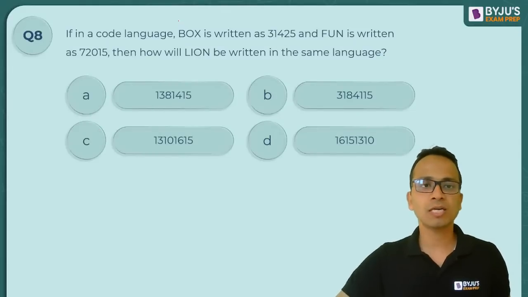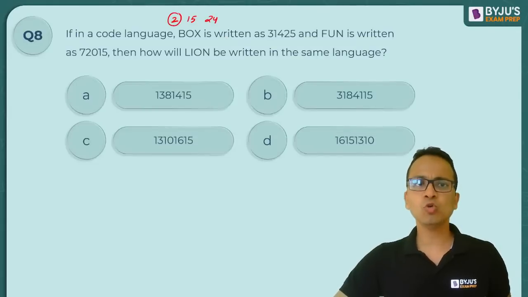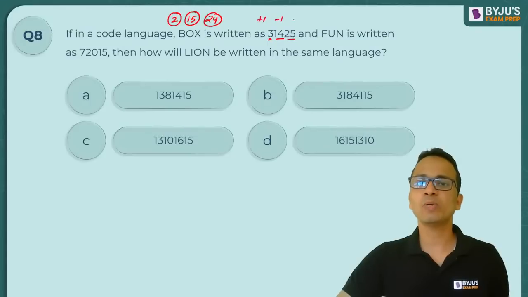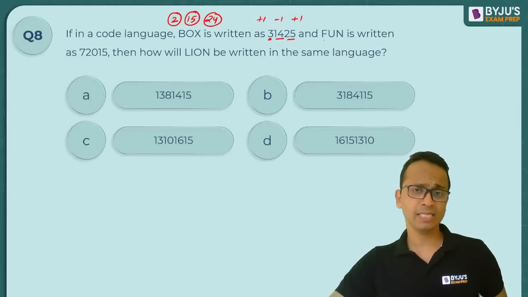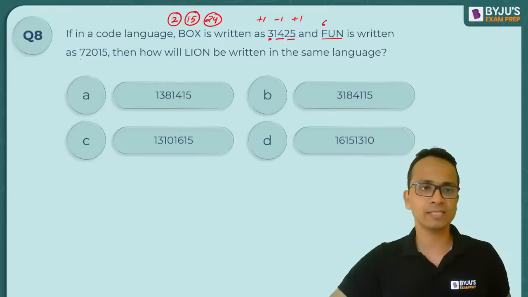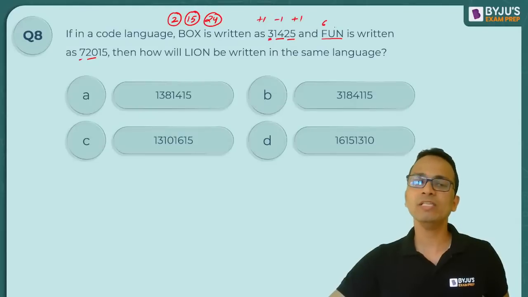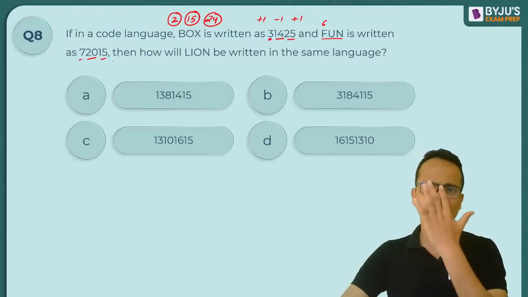Okay, now box का number होता है: B is 2, O is 15, and X is 24. Now what they have done is 2 plus 1 is 3, 15 minus 1 is 14, and 24 plus 1 is 25. So plus 1, minus 1, and plus 1. Let's see if the same thing has happened with fun. F is 6, plus 1 is 7. U is 21, minus 1 is 20. Yes. N is 14, 14 plus 1 is 15. They have done this thing.